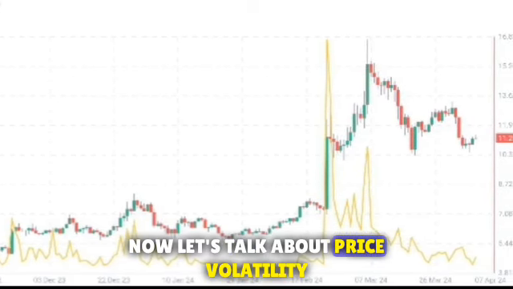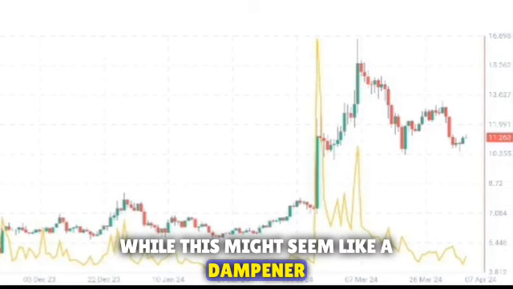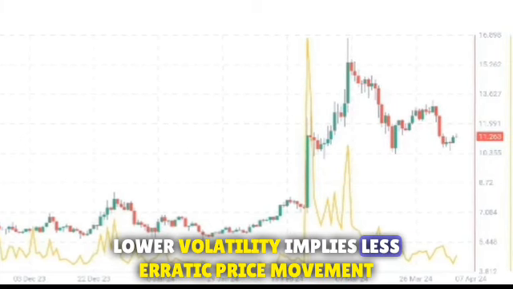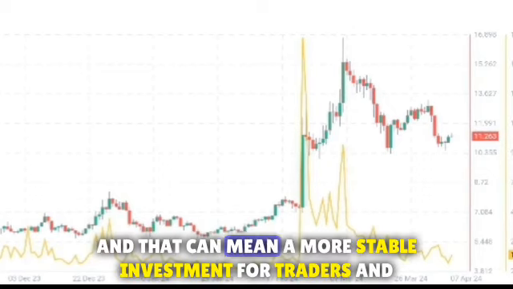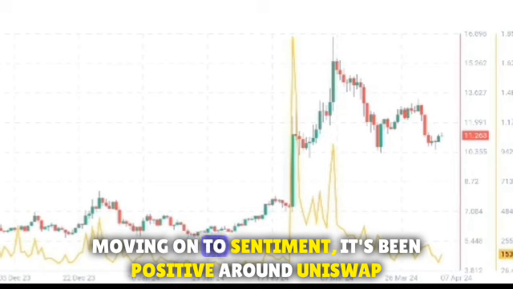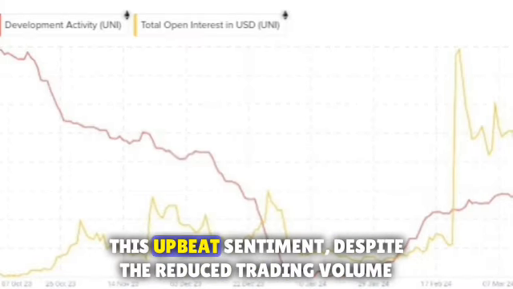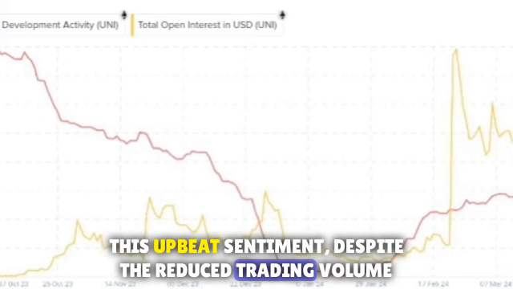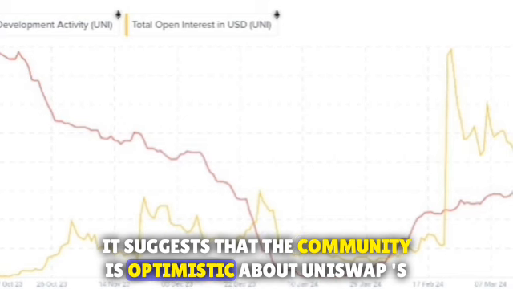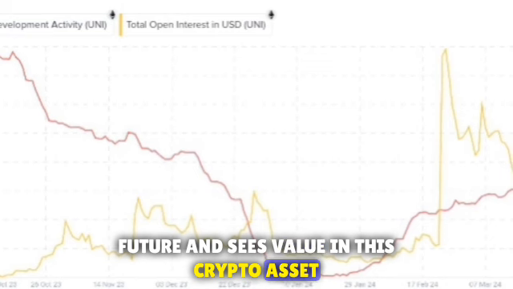Now, let's talk about price volatility. It's been below average for Uniswap. While this might seem like a dampener, it's not necessarily a bad thing. Lower volatility implies less erratic price movement, and that can mean a more stable investment for traders and investors alike. Moving on to sentiment, it's been positive around Uniswap. This upbeat sentiment, despite the reduced trading volume, is something to take note of. It suggests that the community is optimistic about Uniswap's future and sees value in this crypto asset.